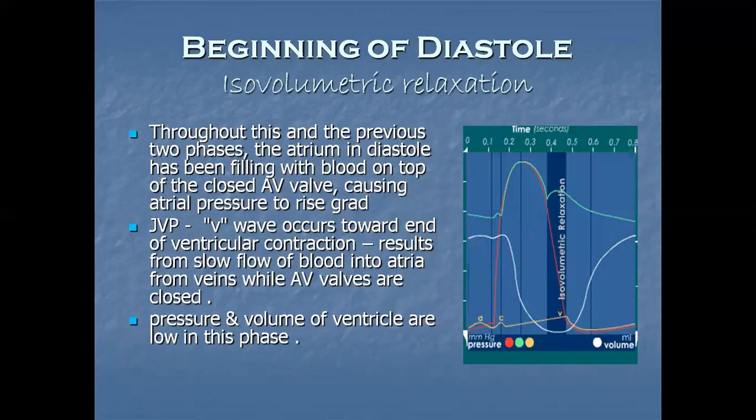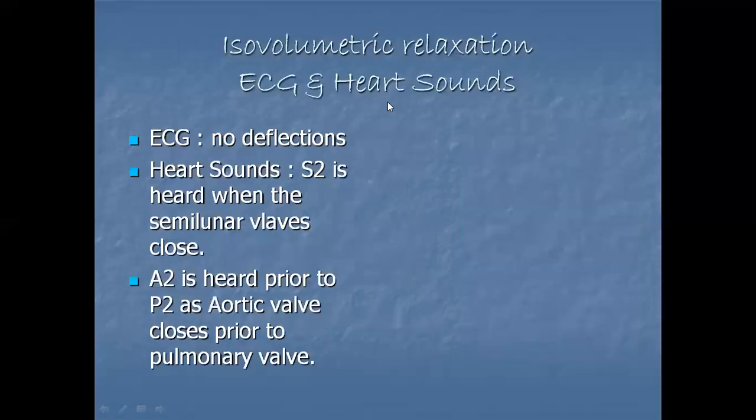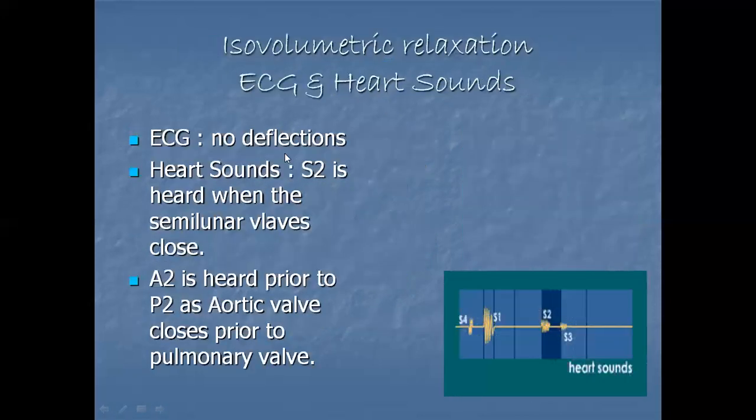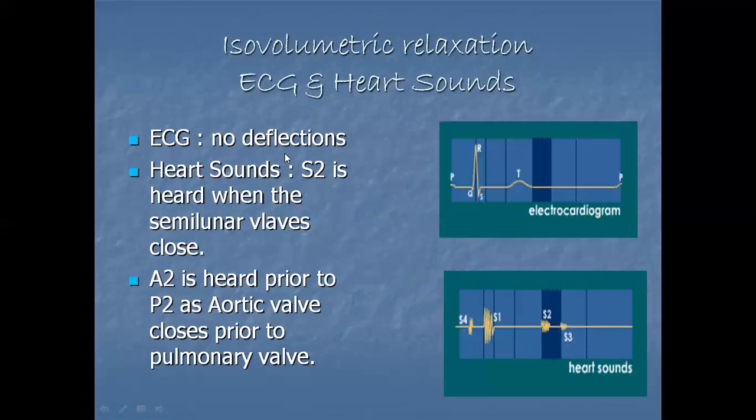Throughout this and the previous two phases, the atrium in diastole has been filling with blood on top of the closed AV valve, causing atrial pressure to rise gradually. If we talk about ECG, no deflections can be seen. Heart sound, only S2 can be heard.